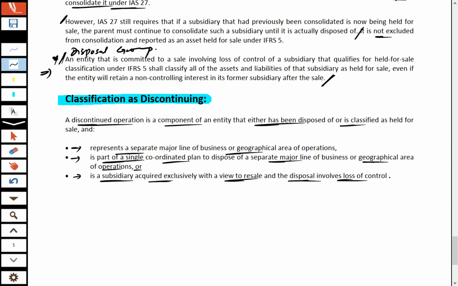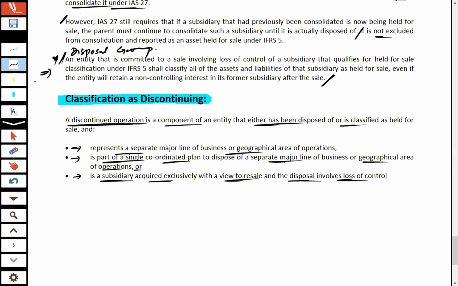Let's say a bank decides to close a few of its branches, so that closure of branches would be considered discontinued operations. Why would the closure of a bank branch be considered a discontinued operation?